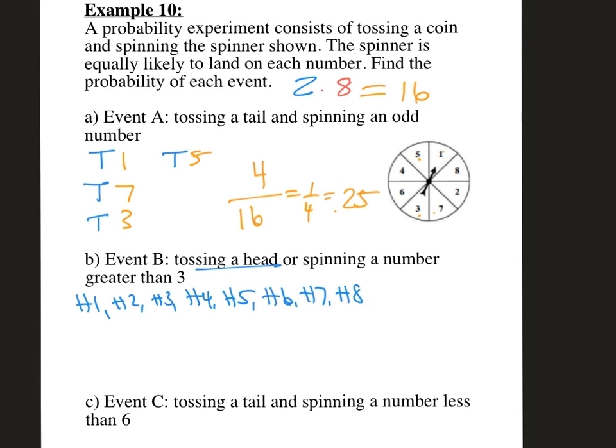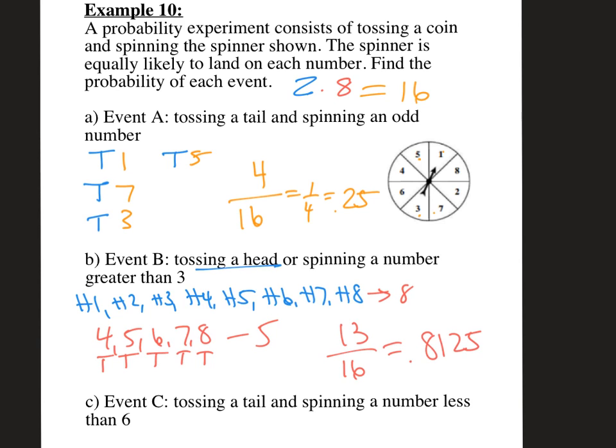So your numbers that are greater than 3 are 4, 5, 6, 7, and 8. You've already included them over here, but these ones you could toss and it could land on tails. So you have 8 from this section, and you have 1, 2, 3, 4, 5 from that possible. So you actually have 13 out of 16, or a probability of 0.8125 for that one.